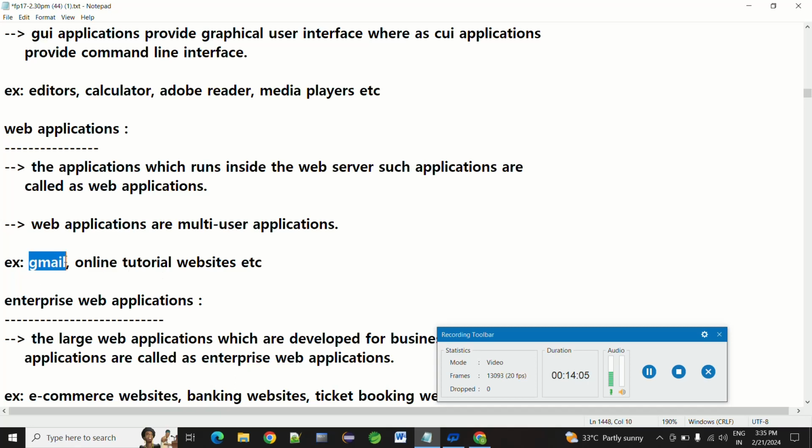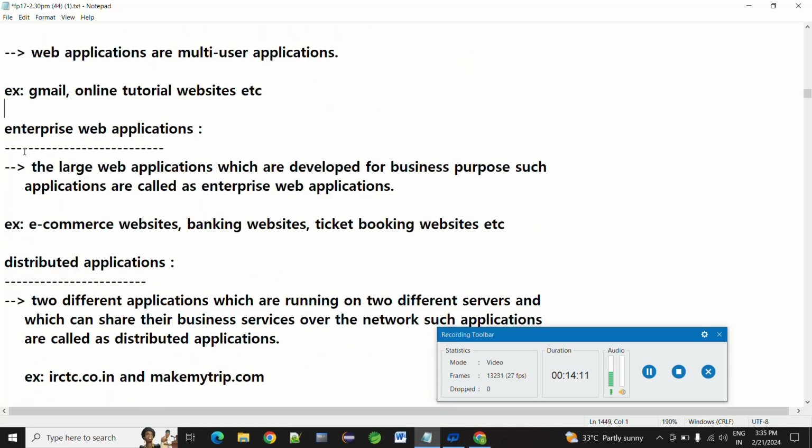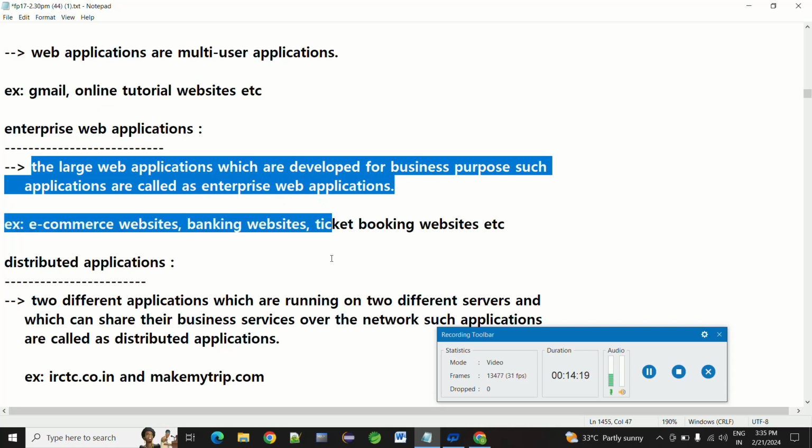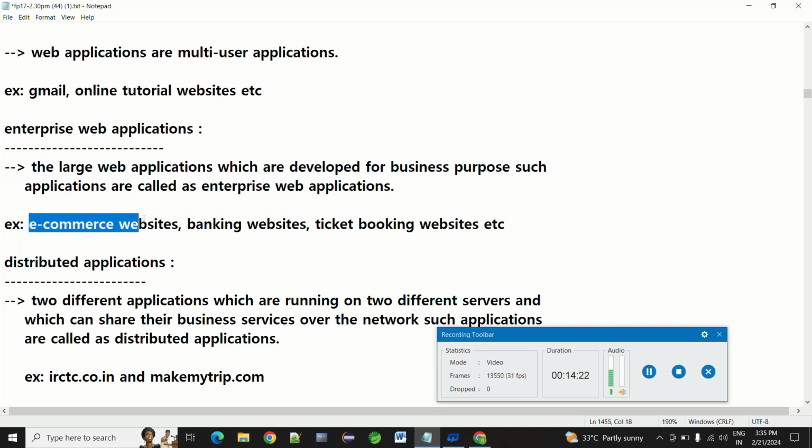For example, web applications like Gmail or tutorial websites. Similarly, enterprise web applications are large web applications developed for business purposes. Such applications are called enterprise web applications. For example, e-commerce websites, banking websites, and ticket booking websites. They communicate with large web applications, mostly for business purposes, so they use enterprise web applications.